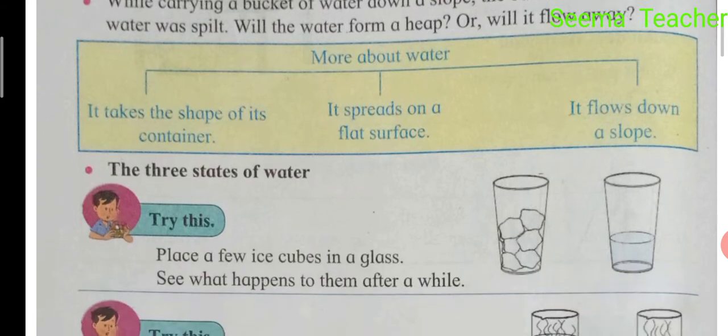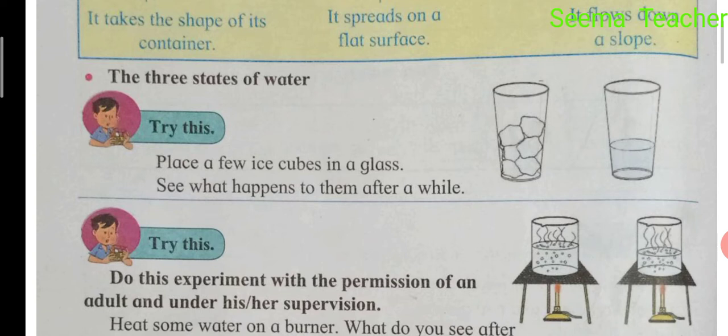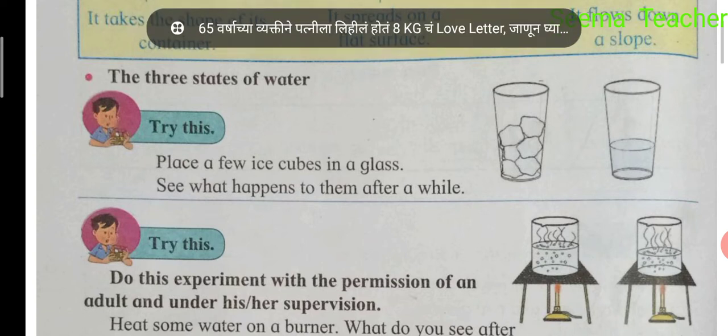The three states of water. Try this. Place a few ice cubes in a glass. See what happens to them after a while. If you put ice in a glass for a few minutes, we see it melts and becomes water.